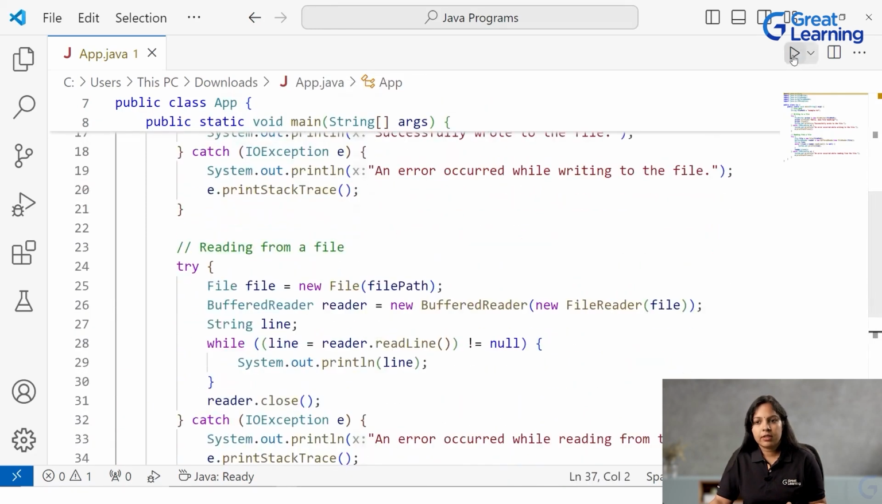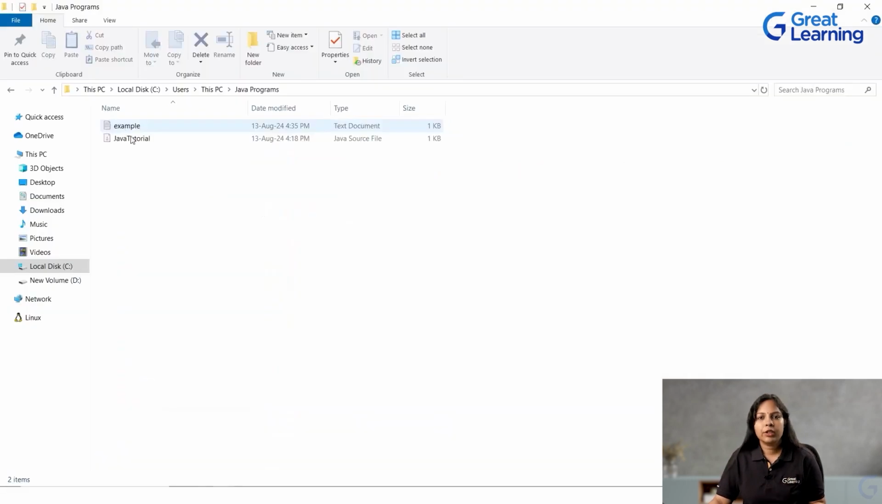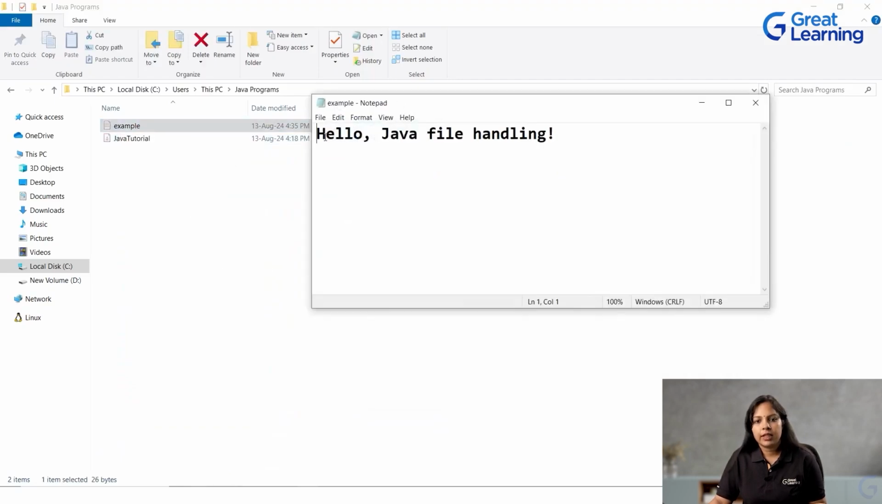Now let me execute this and see. Okay, so it says successfully wrote to the file as an output, and then there is the text hello Java file handling. First, let us understand successfully wrote to the file, meaning it has performed the write operation successfully. Now I will go to the place where the example.txt file is. Here was the program, and here is the file example.txt as well. It has written the data to the file, hello Java file handling.